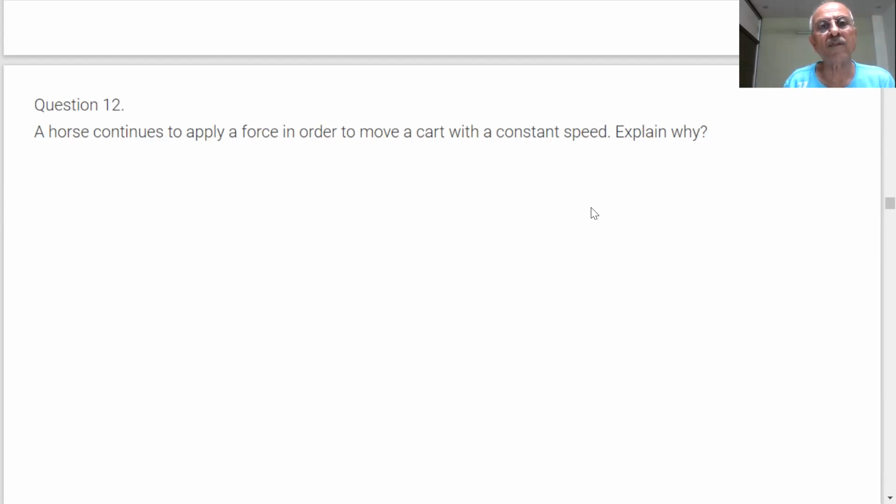A horse continues to apply force in order to move a cart with constant speed. Explain why.